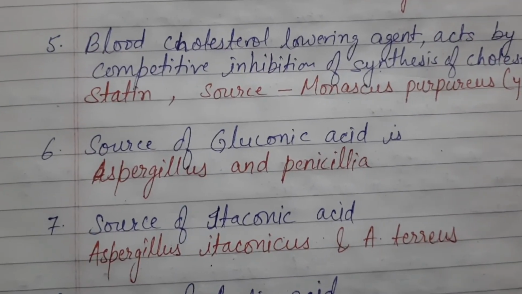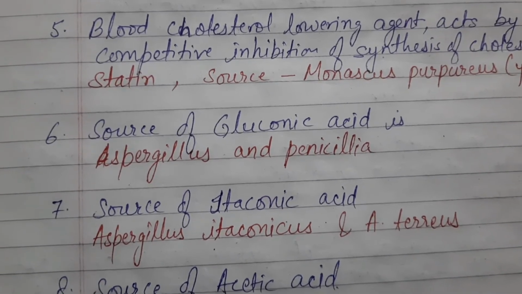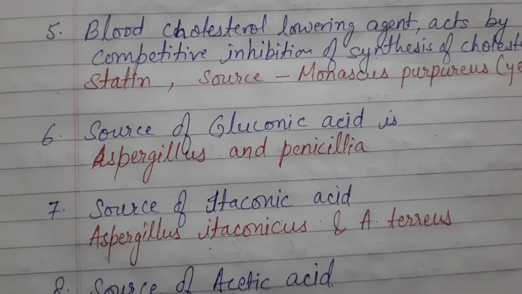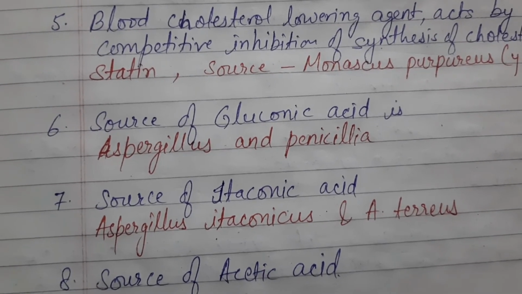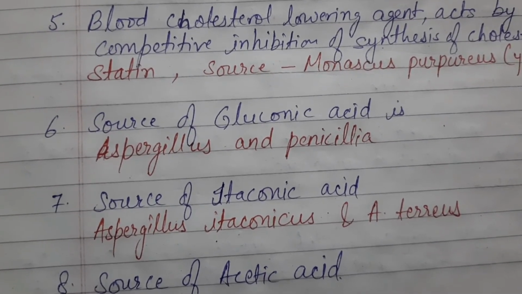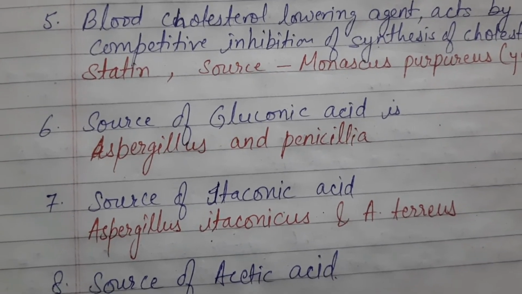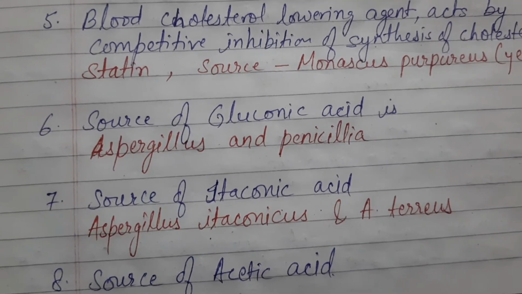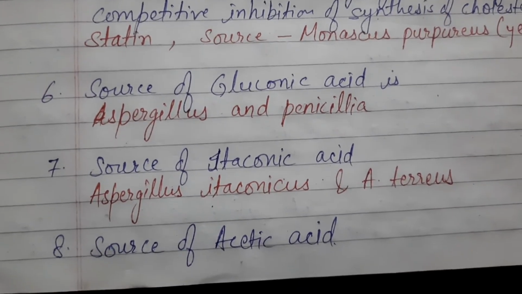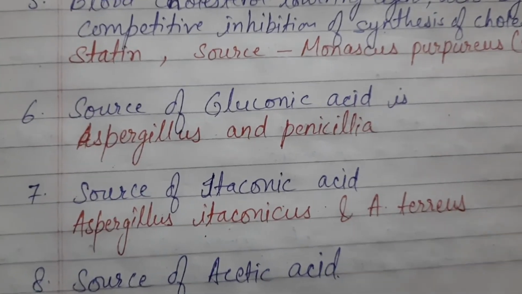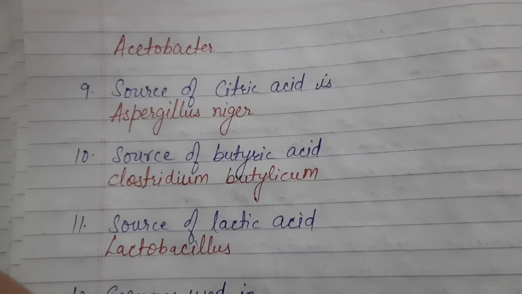Next is source of gluconic acid, which is two fungi, Aspergillus and Penicillium. Source of itaconic acid, Aspergillus itaconicus and A. terreus. These two are the species of Aspergillus. Source of acetic acid is Acetobacter, which is a bacteria.